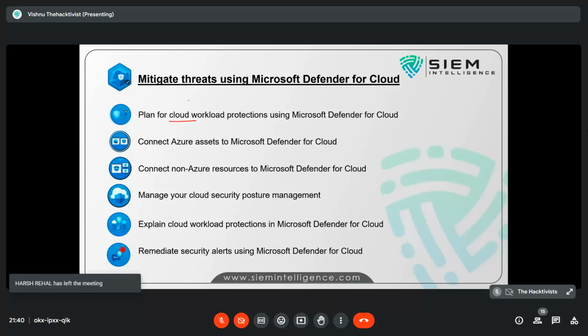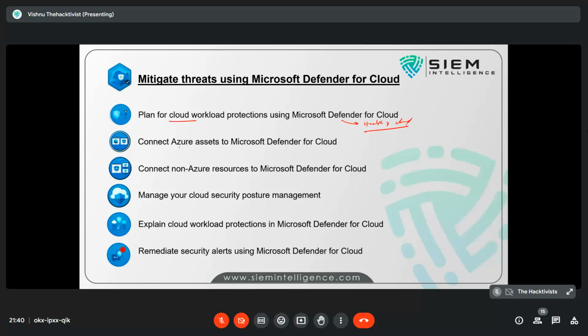You can understand, okay, this is the overloaded area, this is the least used area, and these services are not being fully utilized, right? We can understand all this because we can check the health of your cloud.